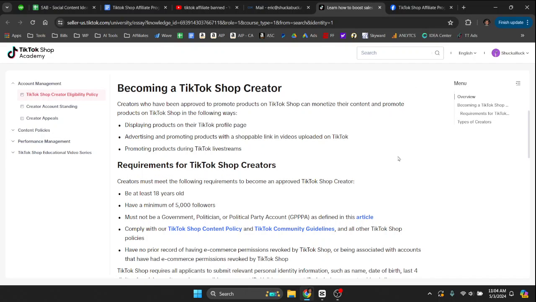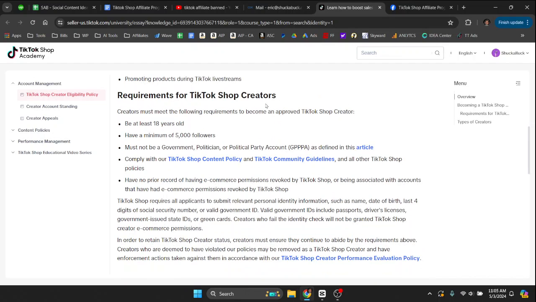All right, so if you used the loophole method, that loophole is now gone. So it's completely gone. You cannot use that method at all if you have under 5,000 followers. So the new requirements for the TikTok Shop creators and to get into the affiliate program are this. One, you have to be 18 years old. That's pretty simple. Have a minimum of 5,000 followers. That's also pretty simple. I'll talk about that in a second.